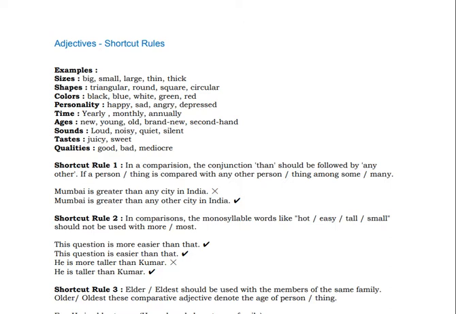If you want to describe sizes, what adjectives do you make use of? Big, small, large, thin, thick. These are the kind of adjectives which describe sizes. These adjectives come before the nouns because the adjectives are describing what? They are describing the nouns. Shapes: triangular, round, square, circular. So different shapes.